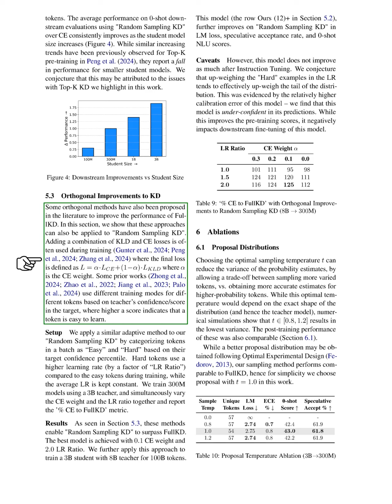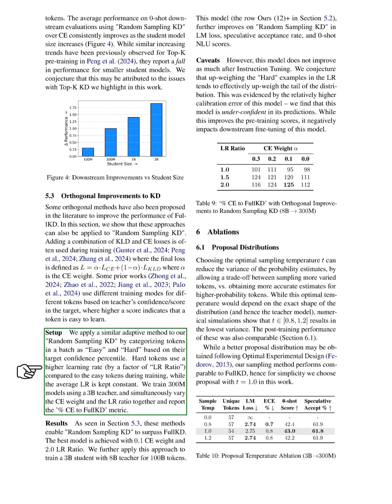We combine Kullback-Leibler divergence and cross-entropy losses during training, where the final loss is a weighted sum of these two. Some prior works use different training modes for tokens based on the teacher's confidence, where higher scores indicate easier tokens to learn.